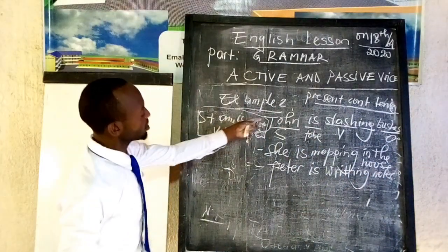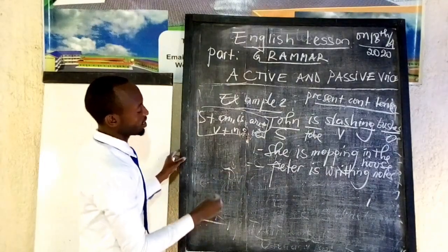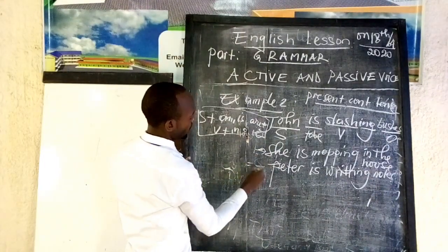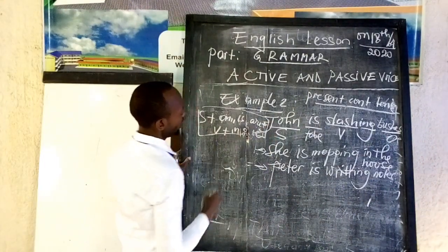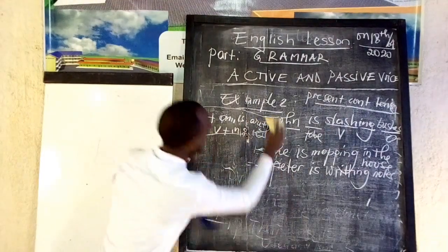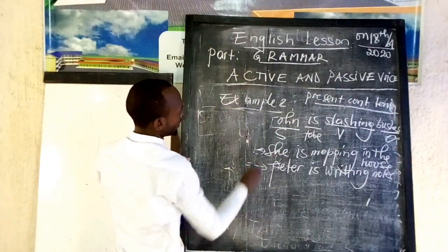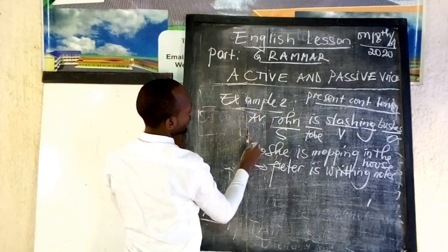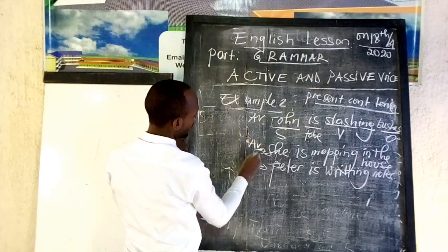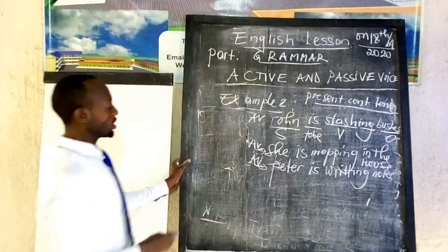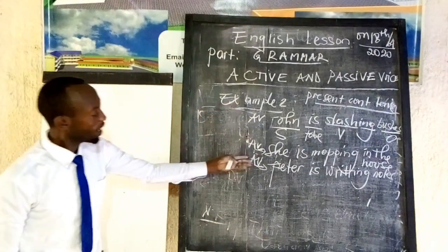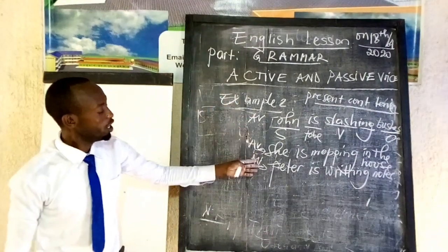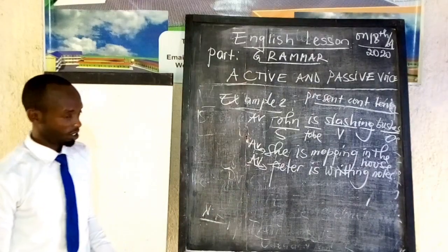By reference from these 3 examples, you see that all of them are in present continuous tense, but they are in active voice. All of them are in active voice. How can we change this into passive voice?